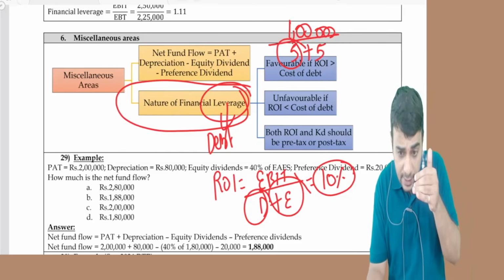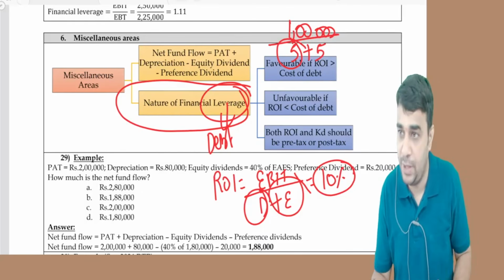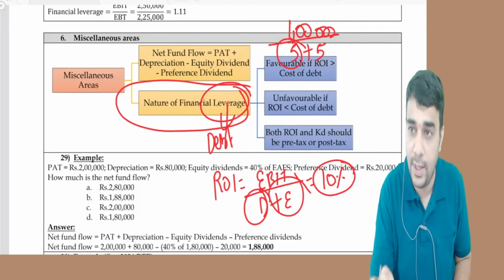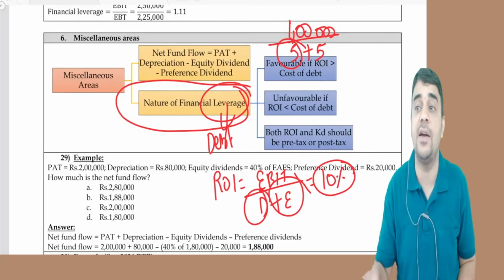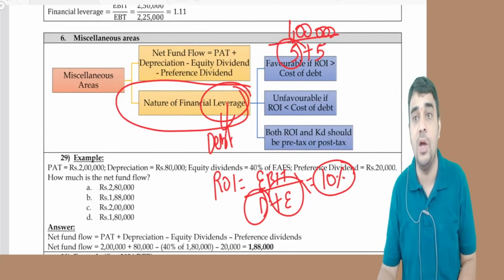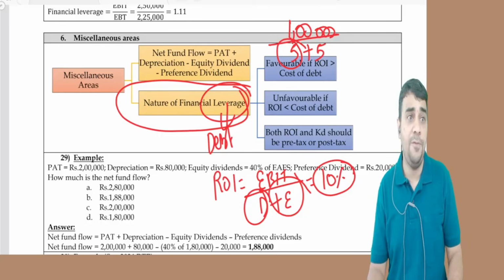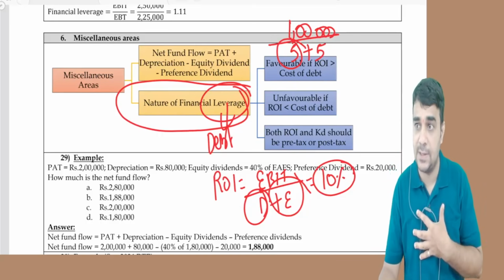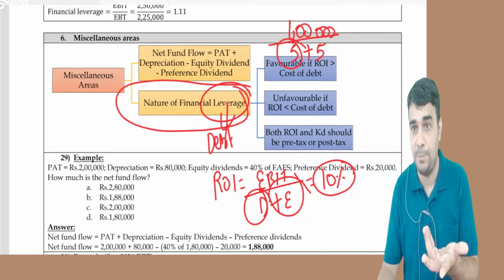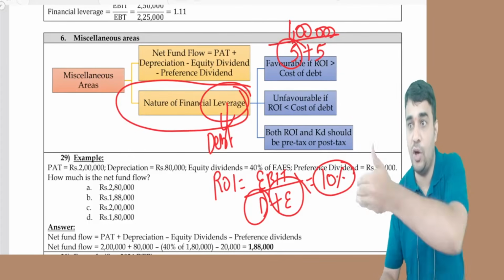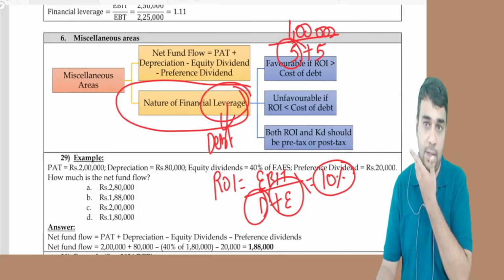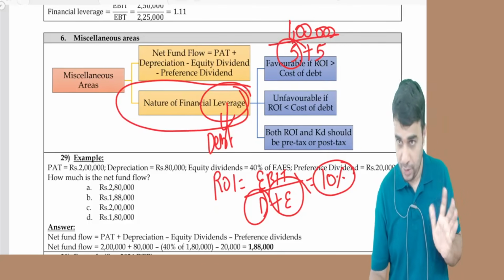So debt is favorable for the company if the ROI, which is 10% in my example, is greater than the cost of debt. If my business earns 5%, don't borrow money at 8%, because to pay that 8% you have to cut down on the return for the equity holders.